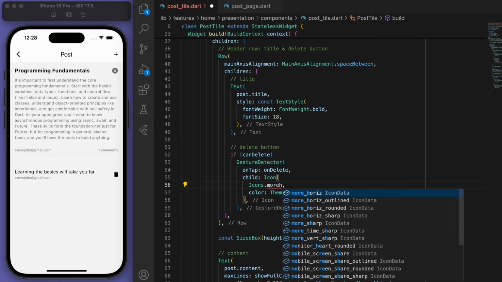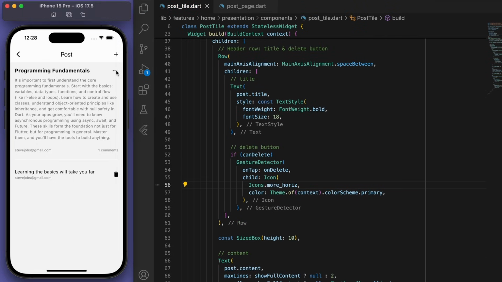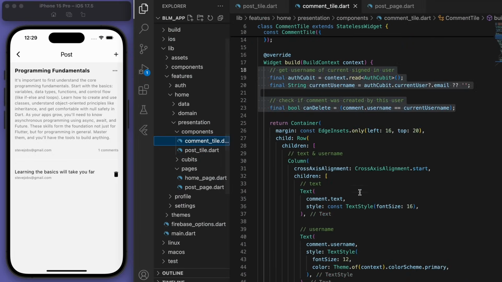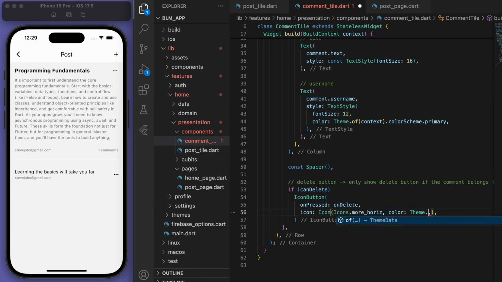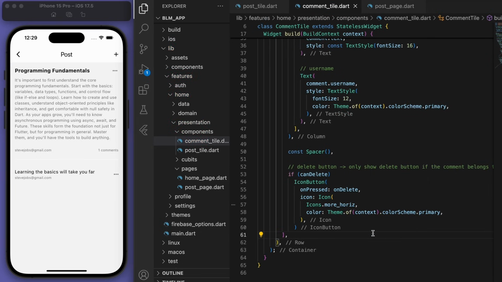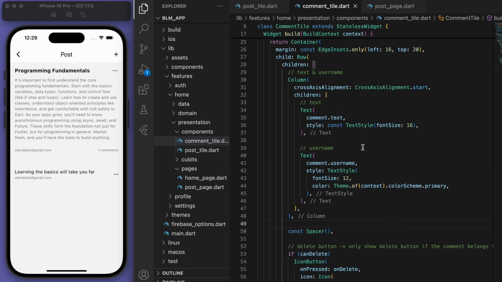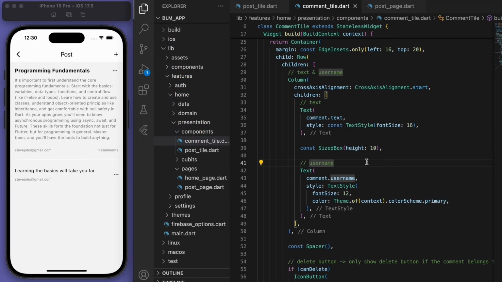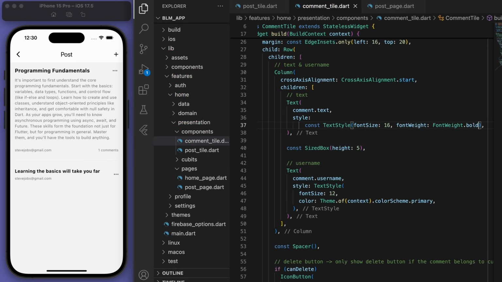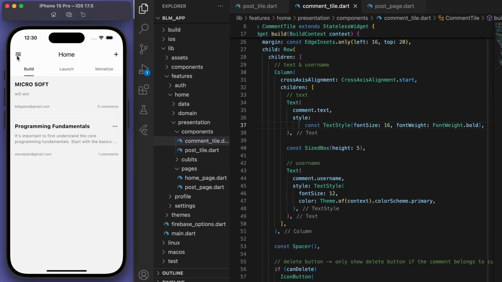And you get these ... And same thing for this one, for the comment tile. So I'm going to space everything out appropriately. And that's looking pretty good.